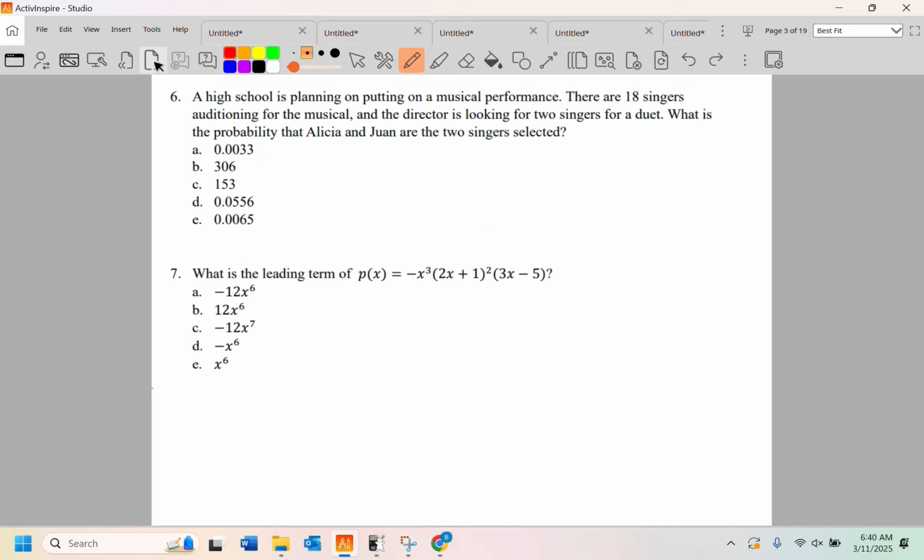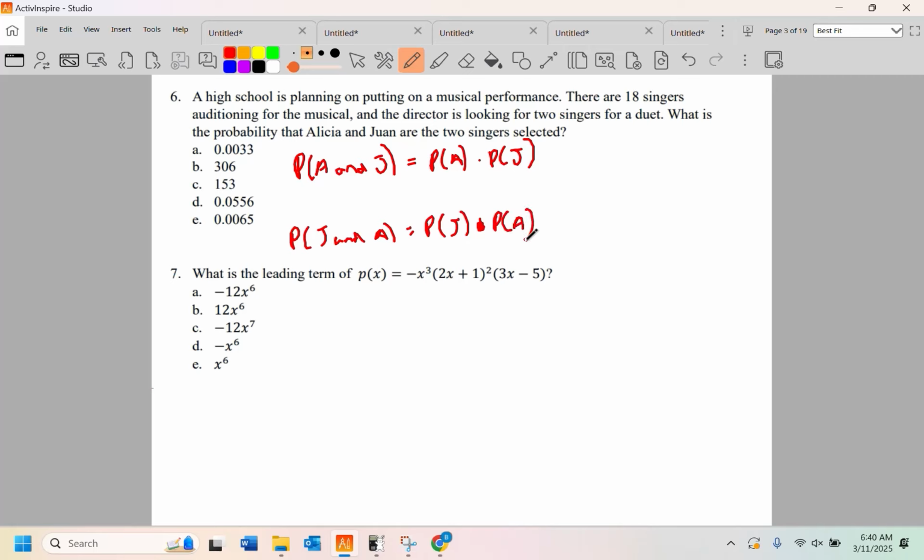But my first instinct tells me that the probability of Alicia and Juan is going to be the probability of Alicia times the probability of Juan. Now, order doesn't matter. It can be either one of these two. We can also do the probability of Juan and Alicia. And that's the probability of Juan times the probability of Alicia.